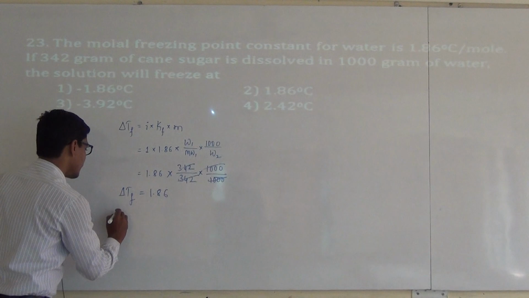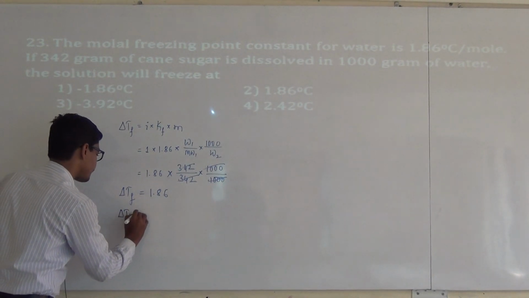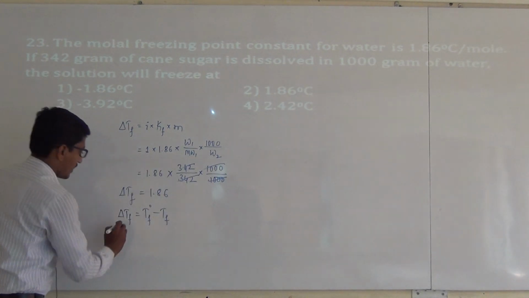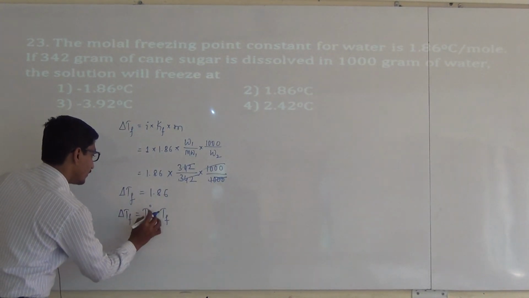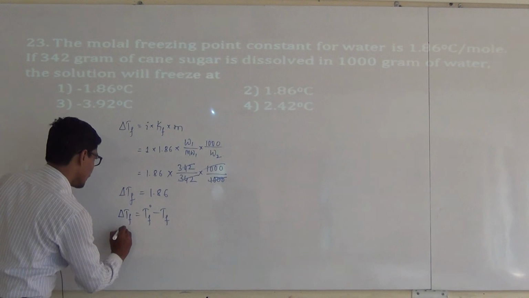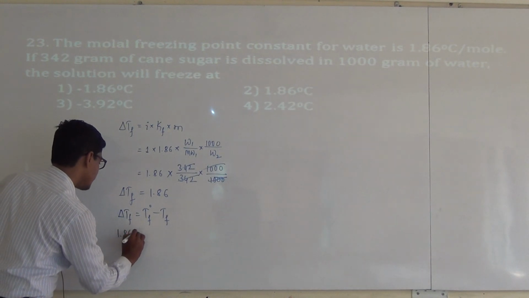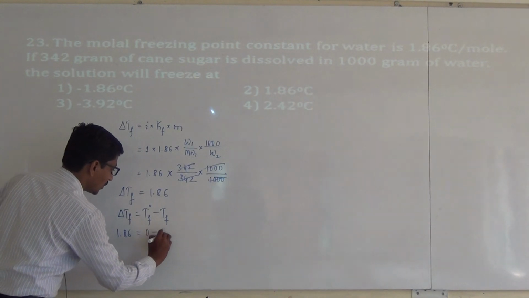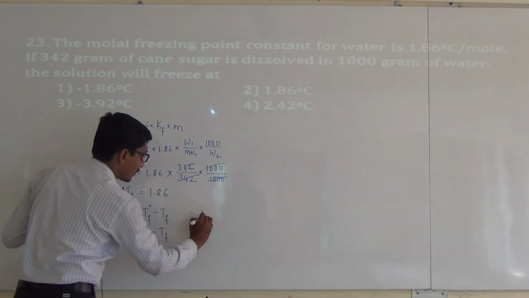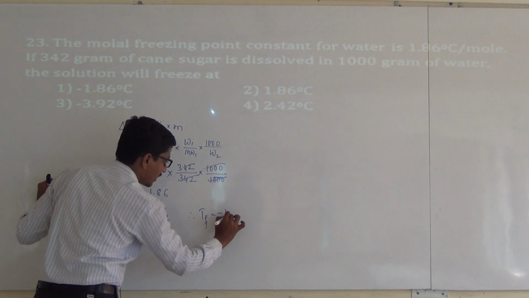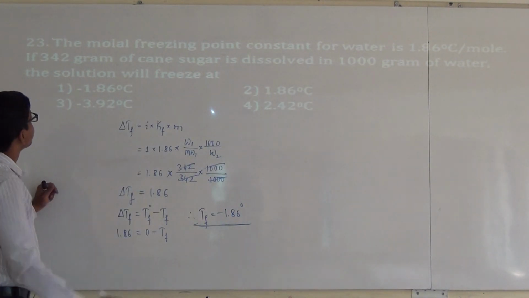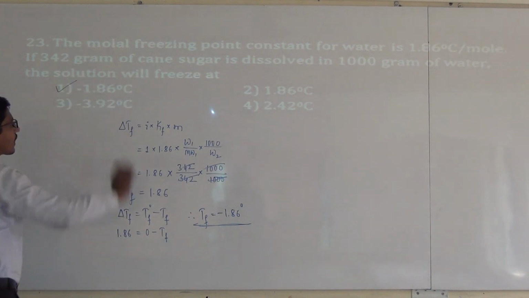Delta Tf is nothing but Tf naught minus Tf, and the freezing point of water is 0 degree Celsius. So 1.86 is equal to 0 minus Tf, therefore Tf is equal to minus 1.86 degree Celsius, and the first option is the correct answer.